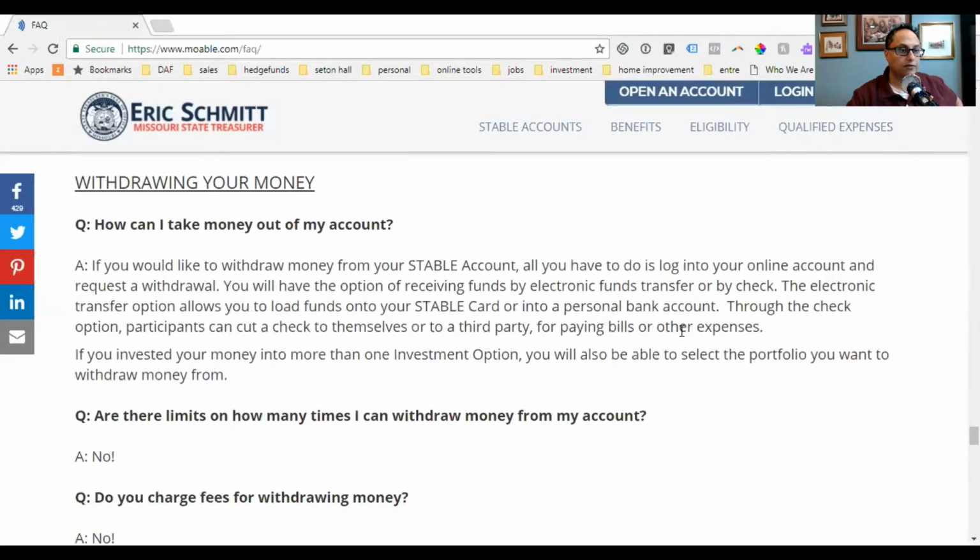How can I take money out? If you'd like to withdraw money from an ABLE account, all you need to do is log into your online account and request a withdrawal. You have the option of receiving funds by electronic fund transfer or by check. The electronic system will allow you to load funds onto the card.